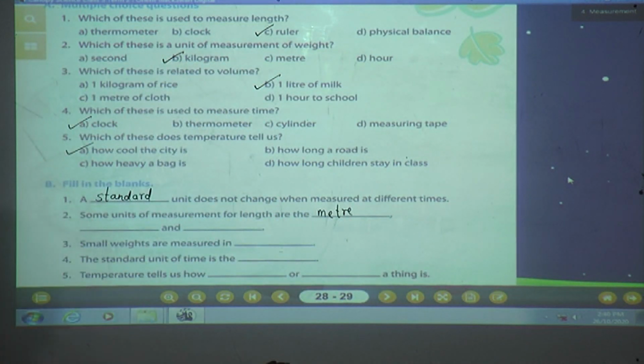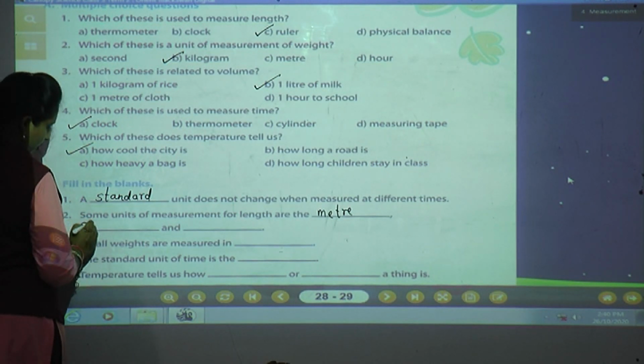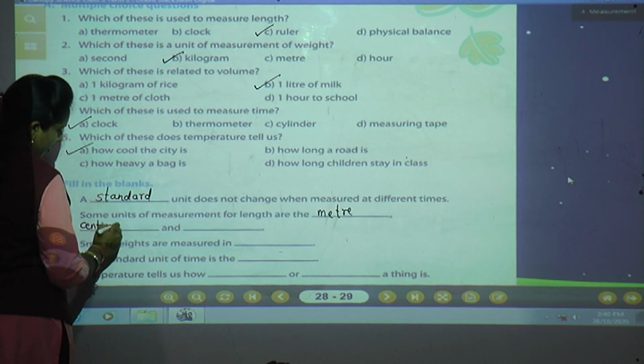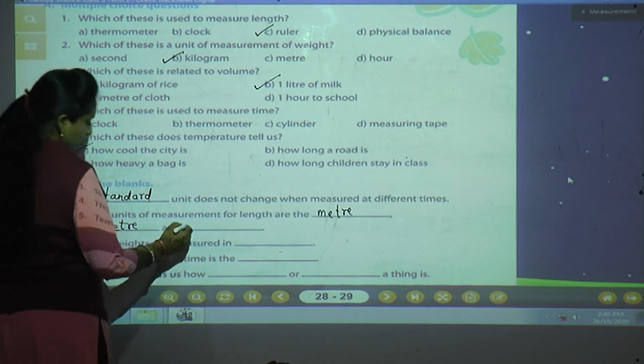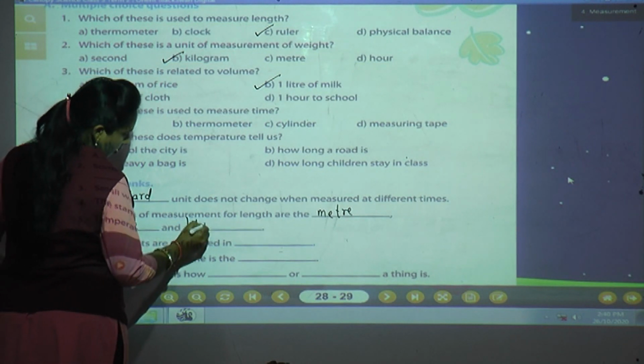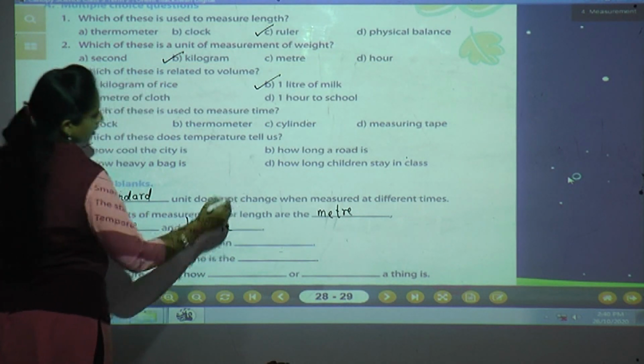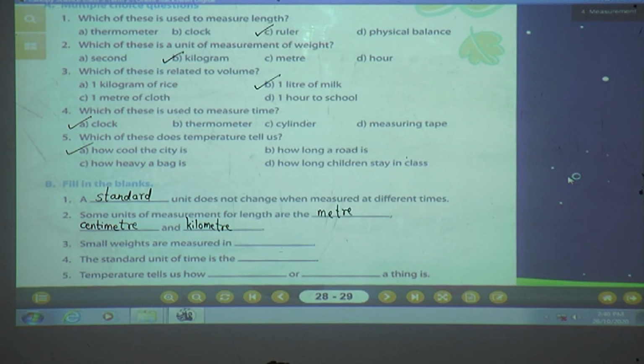Again, what we use? Yes, centimeter. So write centimeter. And last, again we use kilometer also. See, actually standard unit of length is meter, and if we want to measure the smaller length, we measure in centimeter. If we want to measure the longer length, we measure in kilometer, isn't it?